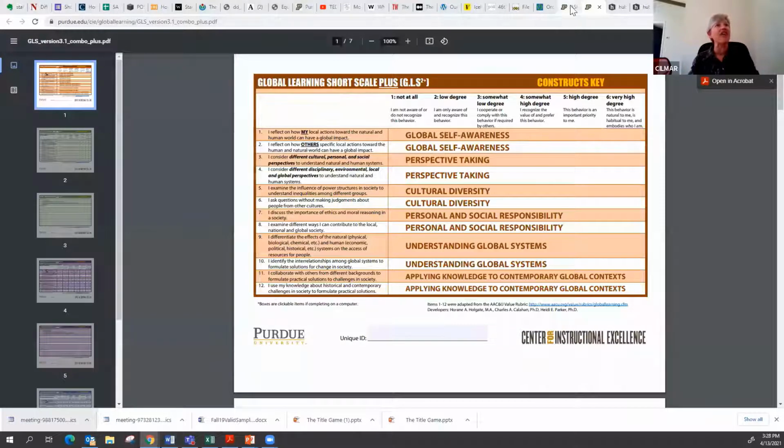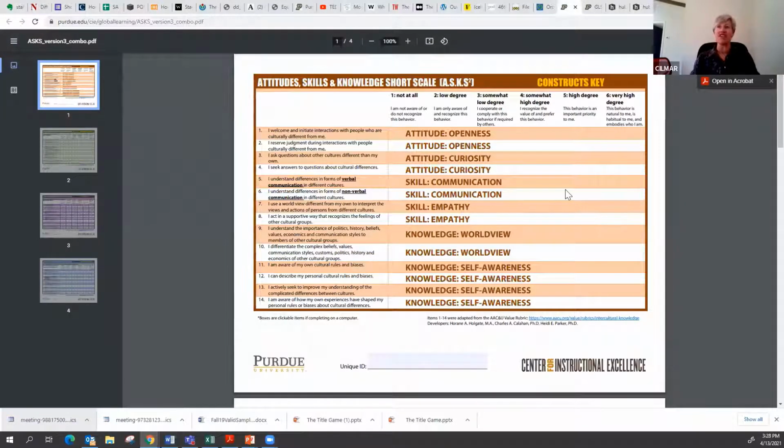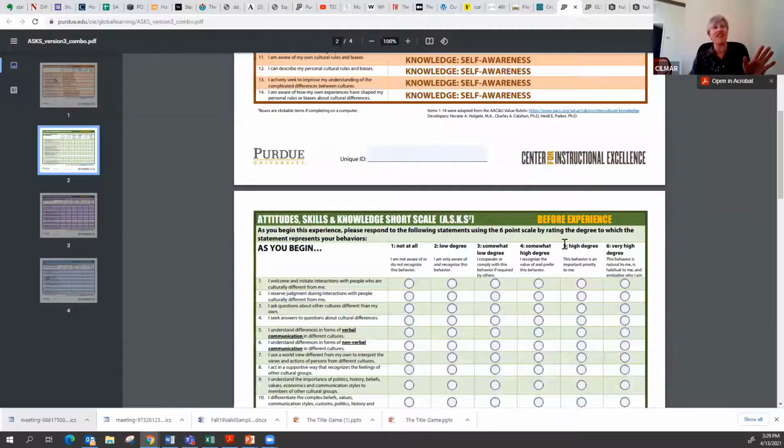Okay, the first one is the Intercultural Attitudes, Knowledge, and Skills Short Scale Survey. And these are available through Purdue. And I'll tell you later, we've got a collection where you can access these. But this particular survey, as you can see, if you remember the AAC&U Intercultural Knowledge and Competence Value Rubric, is calibrated on that rubric. So there are questions that address the different domains of that rubric. So that's the construct. And it's simply Likert scale, as you can see.